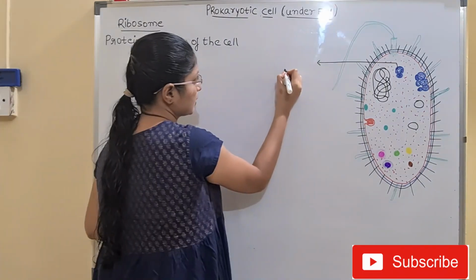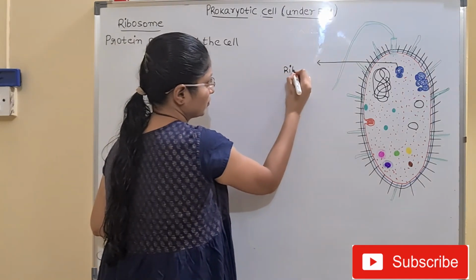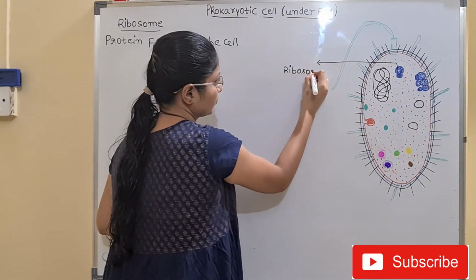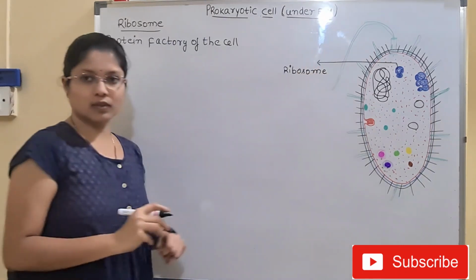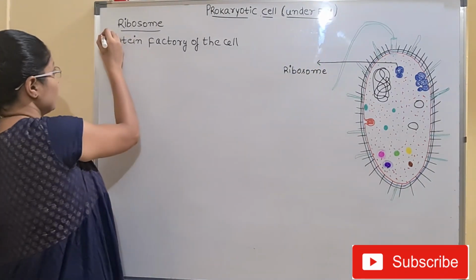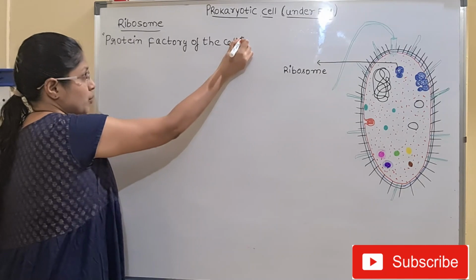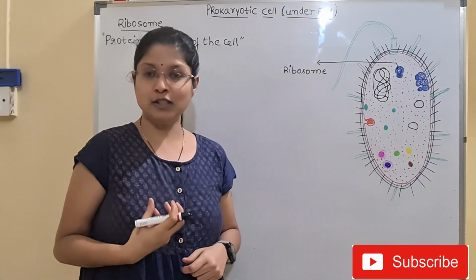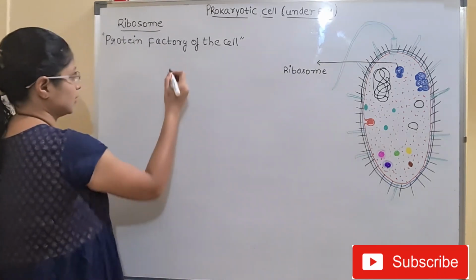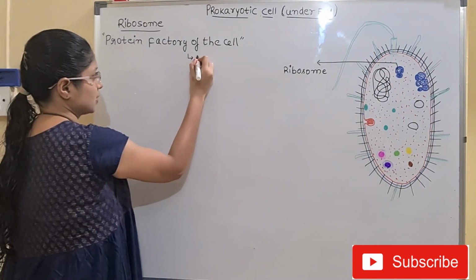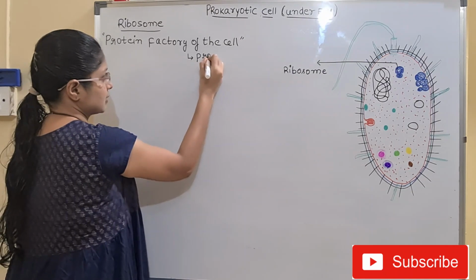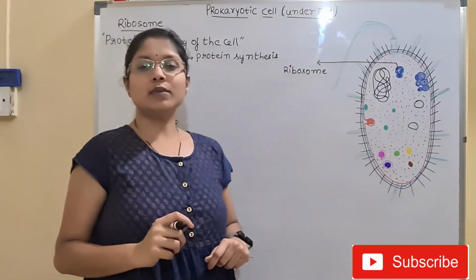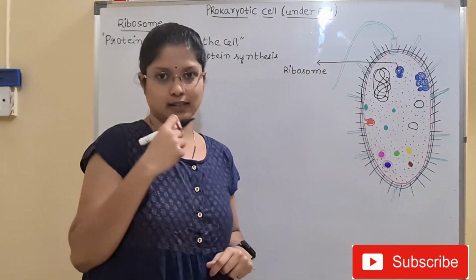Okay, this is ribosome. Ribosomes are known as protein factories of the cell. Why are they known as the protein factory of the cell? Because they help in protein synthesis. The main function of the ribosome is to produce proteins inside the cell.